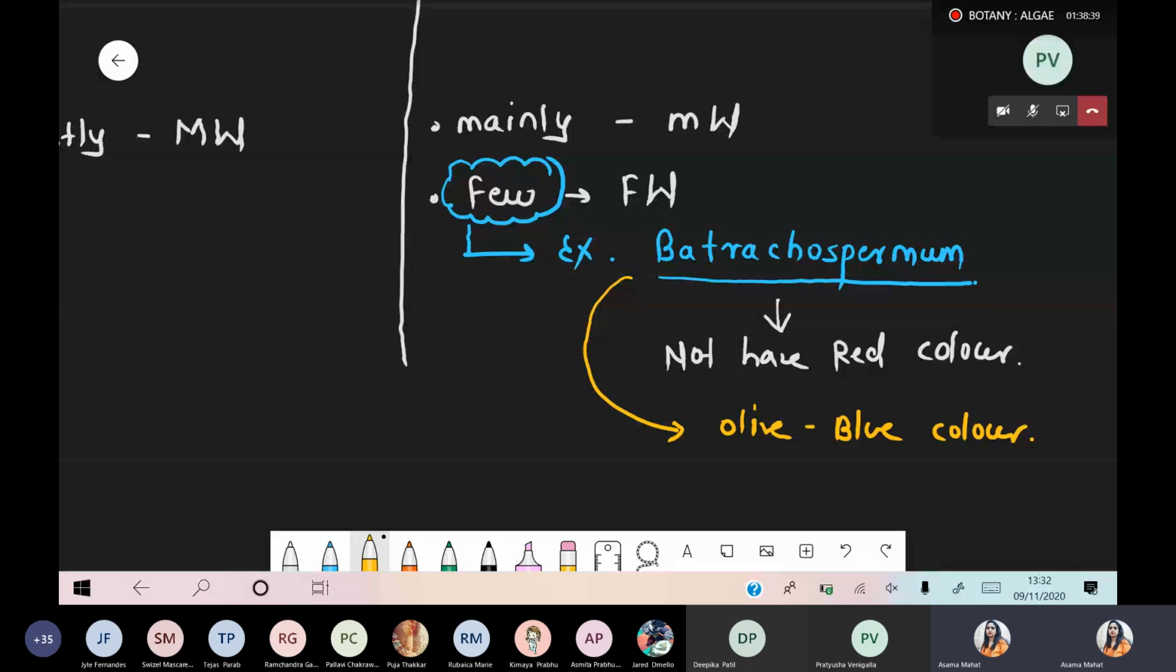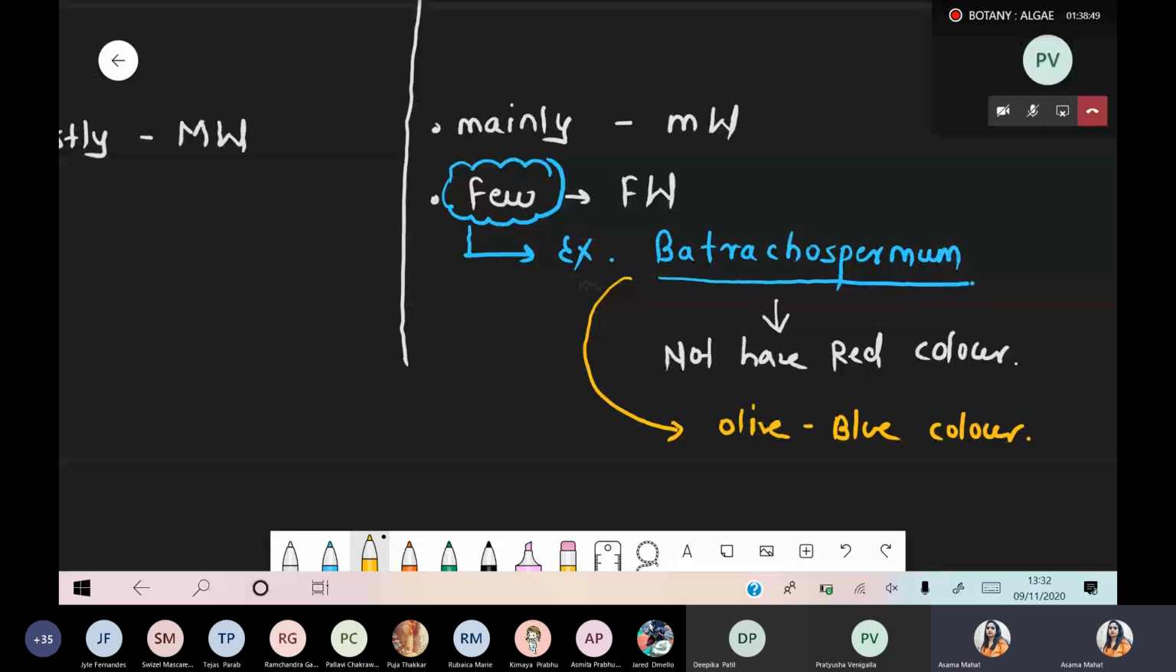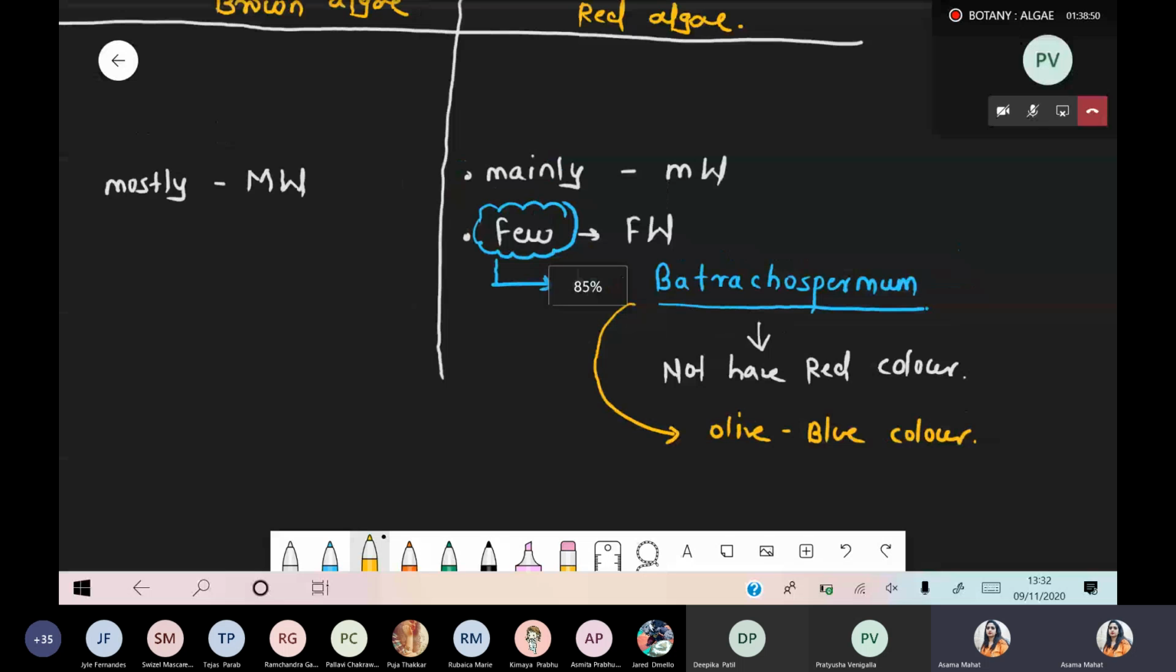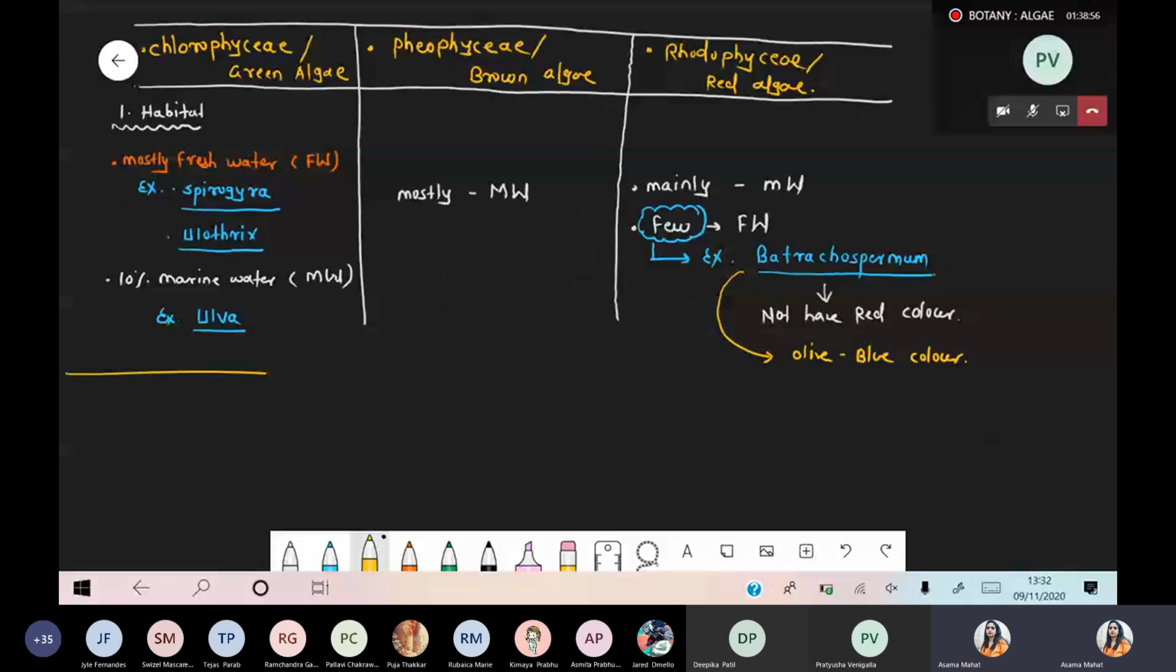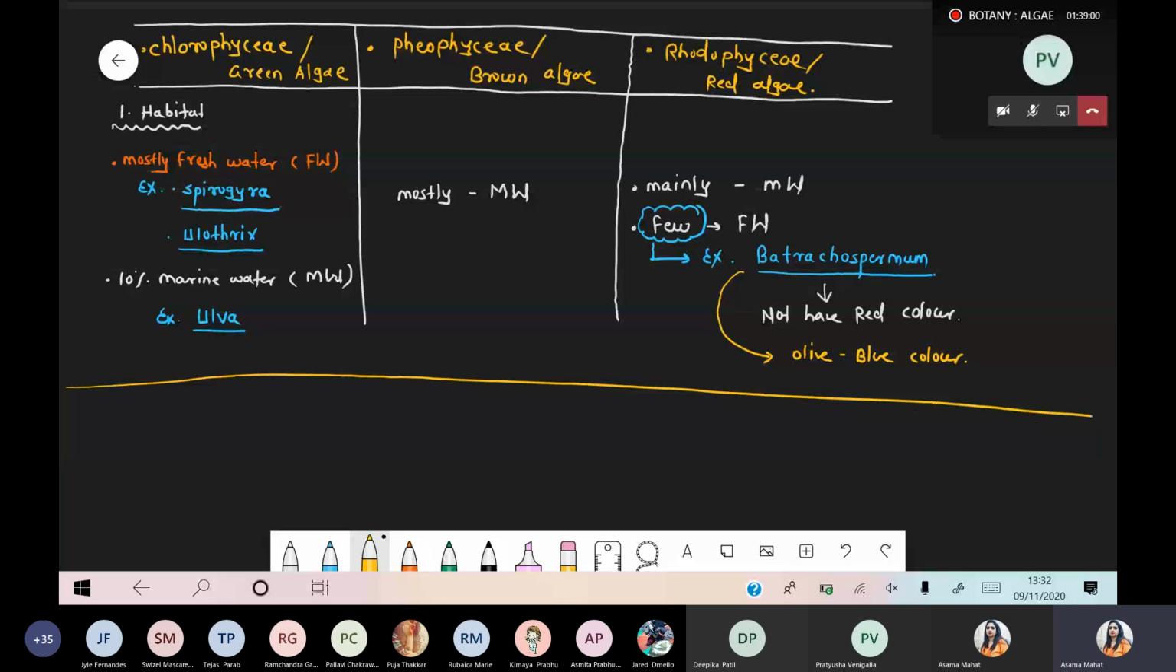Because why will the red color be there? It depends upon the pigment. But in case of Batrachospermum, the pigments vary. So that's why it is not red color. Right? This point is clear, everyone. This is the first part with respect to habitat. This point is clear. Just draw a line. We covered the first part. Okay?